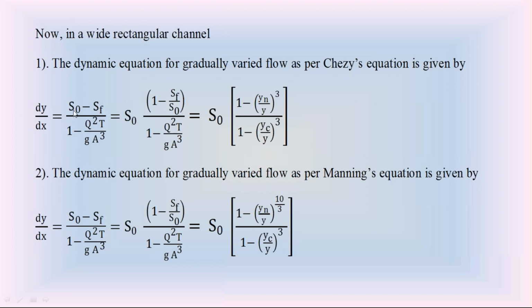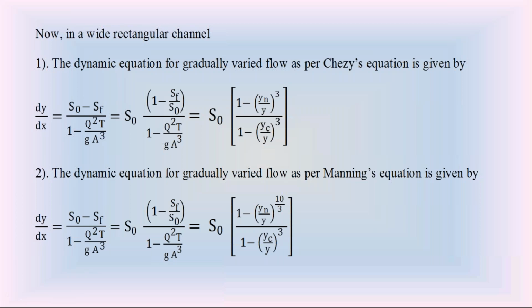We take this S0 in the numerator common. So this equation becomes S0 into 1 minus SF by S0 whole divided by 1 minus Q square T by g A cube. In the wide rectangular channel, we calculate this ratio SF by S naught by using the Chezy's equation and also by using Manning's equation.